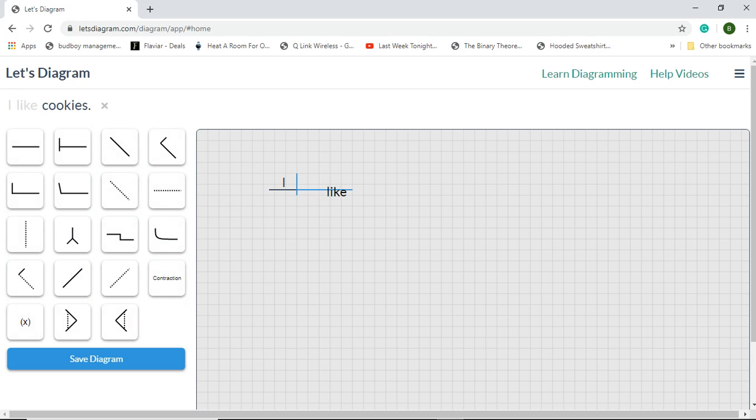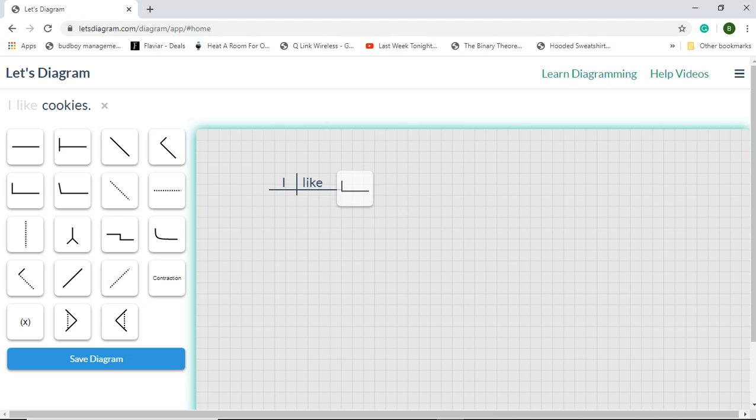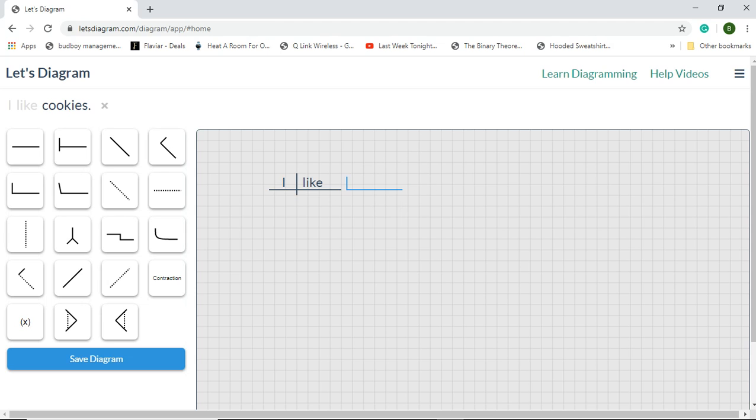Now, remember that we are doing direct objects, okay? So what does like transfer to? Like transfers to cookies. Answer the question, what do you like? You like cookies. So, we take this one and we make our line that doesn't go all the way through.